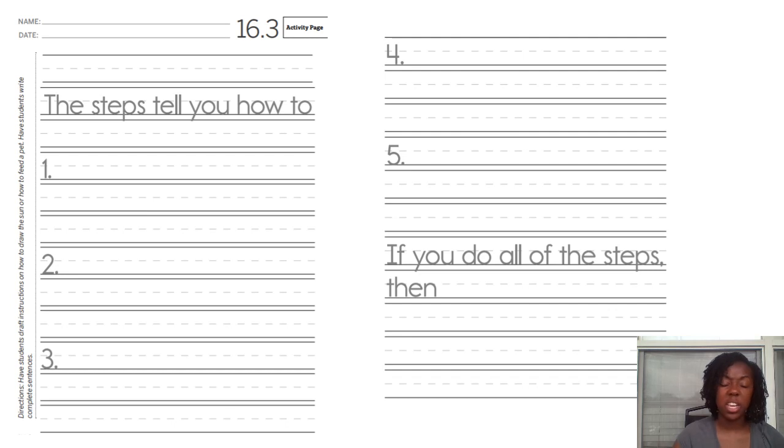this page here, you had to be a little bit more specific. Remember, you had to make sure there's a title at the top. Although we didn't talk about that, sorry about that. You needed a title, you needed a first sentence, you needed the first step, second step, third step, fourth step, fifth step, and the result. If you do all of the steps, then what will happen? Well, today we're going to edit, okay?